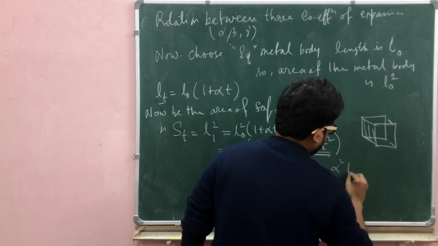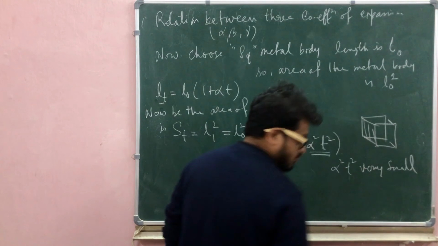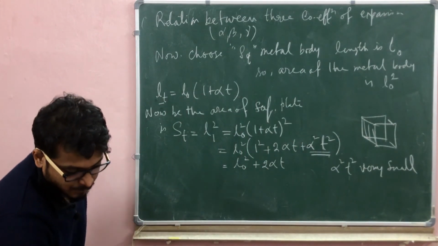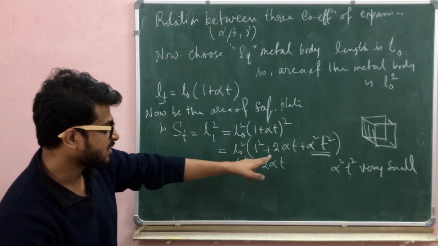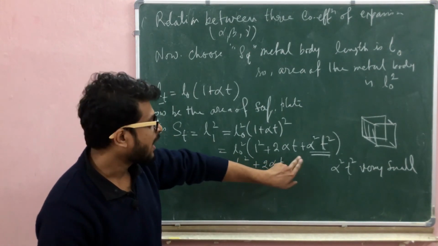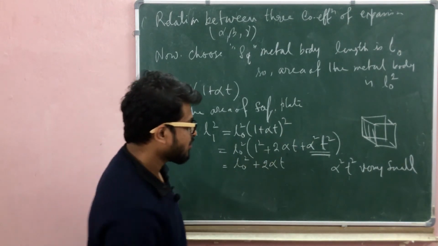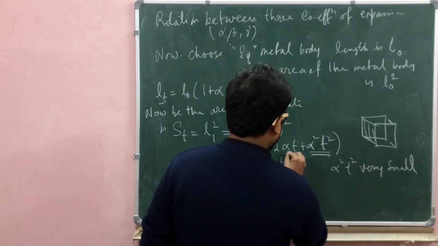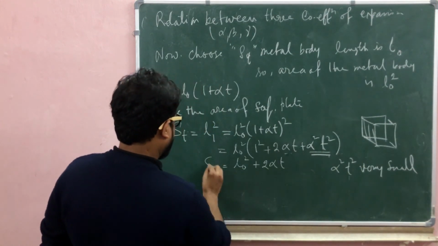Alpha square T square is very small in respect of alpha T. Alpha T is small, and alpha square T square is also very small, so ignore that term. And that is the area S_T.